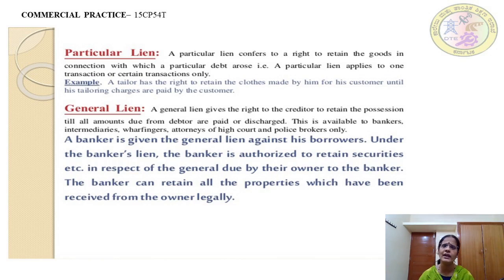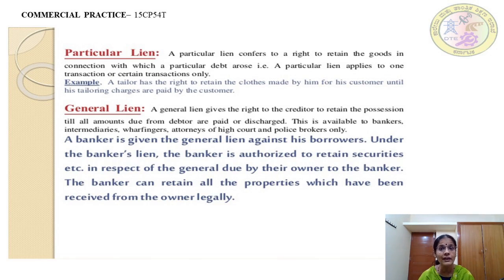So I have taken around 10 lakh rupees from the creditor. Now as a debtor, until I give him back the 10 lakh rupees, the creditor can hold the possession of all the things I have relating to me with him. That is called general lien.